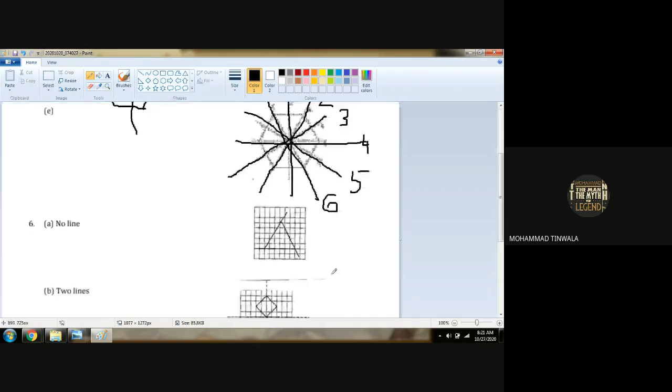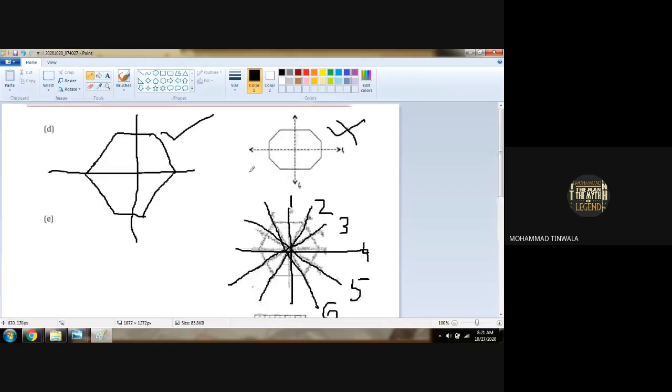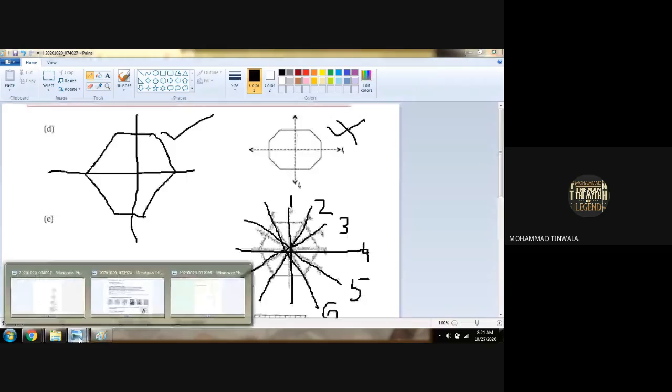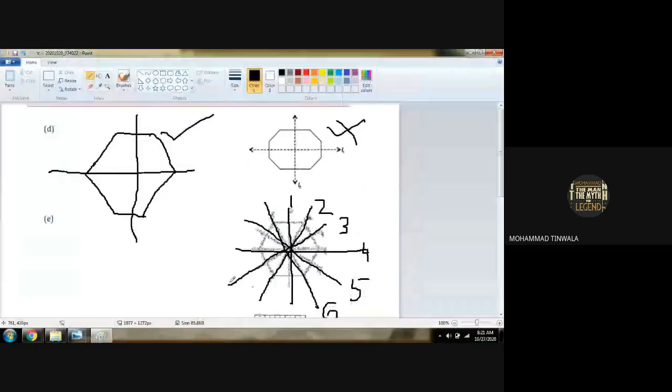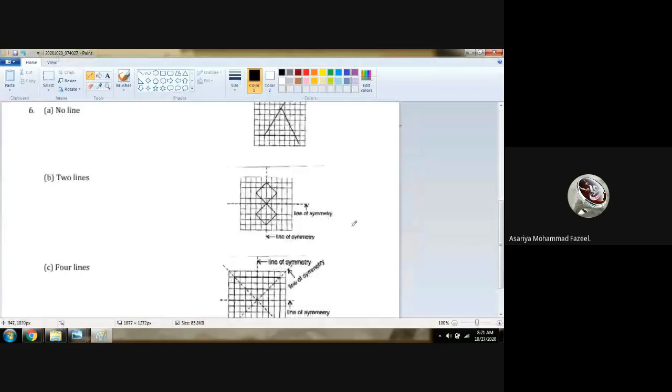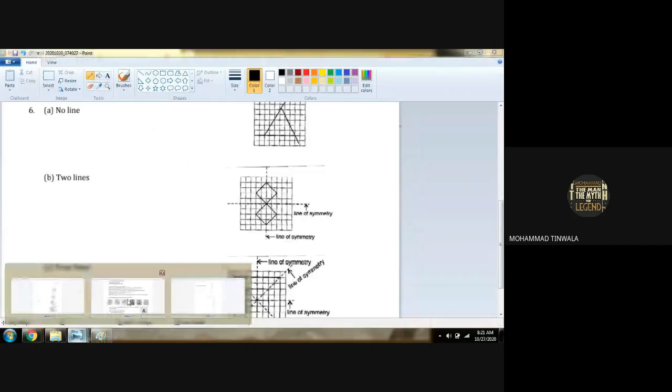How many lines of symmetry we got? કેટલી જોવે છે? A hexagon with 6 lines of symmetry. We got this. Got it, boys? Anybody has any doubt with this? No. Good. Chalo, question number 6.